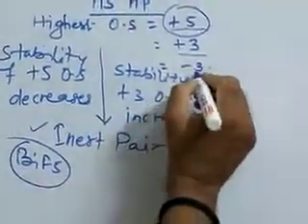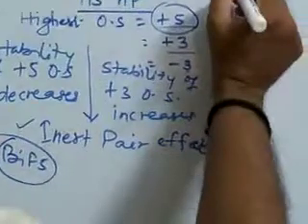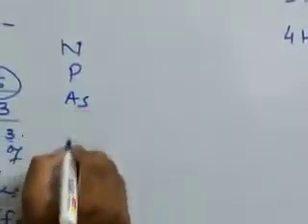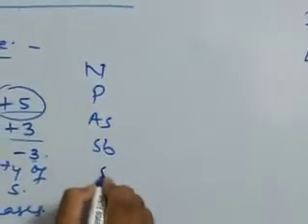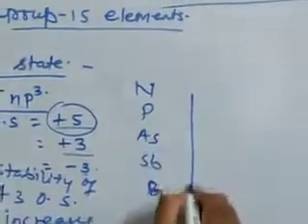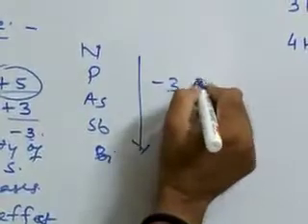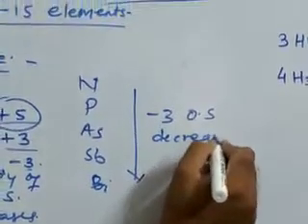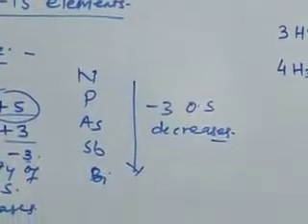Similarly, the -3 oxidation state. When we move down the group from nitrogen to bismuth, the tendency to show -3 oxidation state decreases.